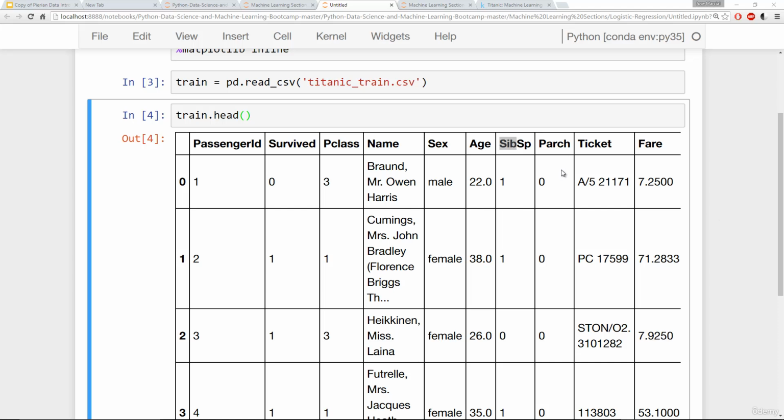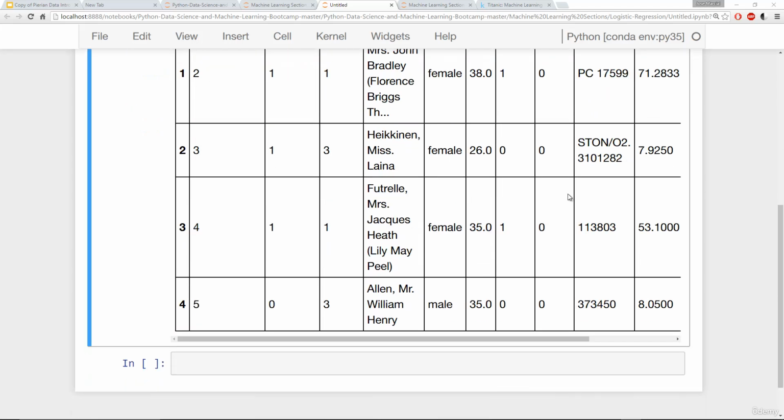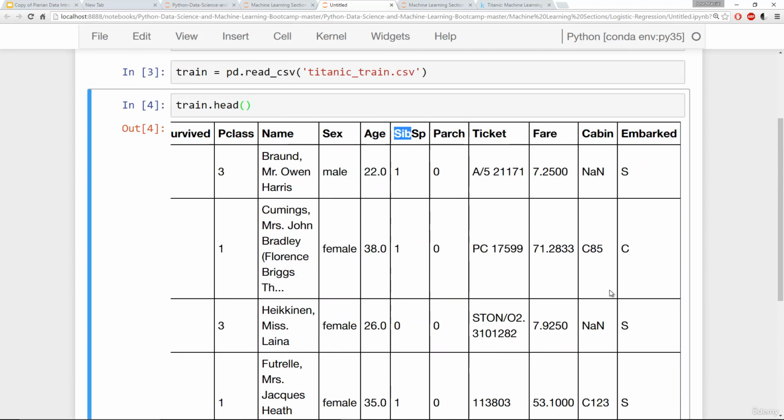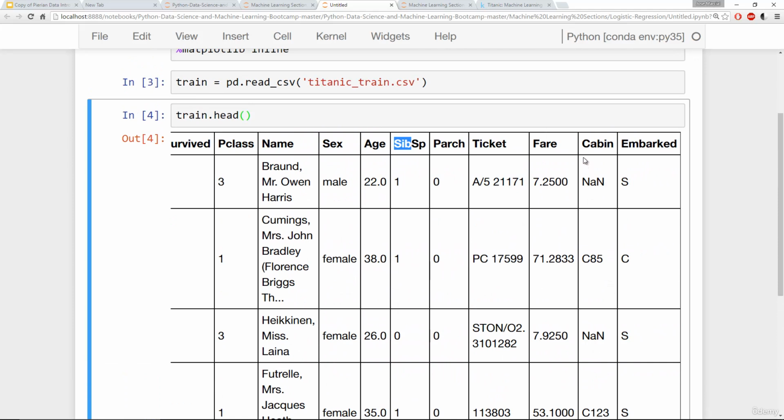And then there's a ticket number, a passenger fare, how much they paid for their ticket, and if we go ahead and scroll over to the right, we'll see a couple more columns. There's cabin, which is the cabin they were in, if it's known, and then embarked, the port of embarkation, so C for Cherbourg, Q for Queenstown, and S for Southampton. All right, those are the basic columns.